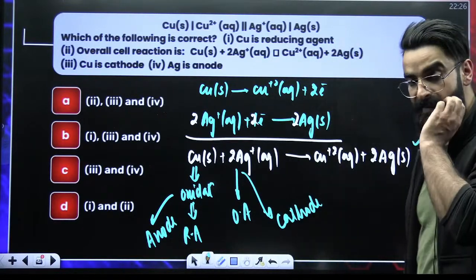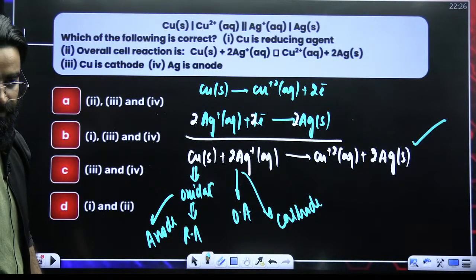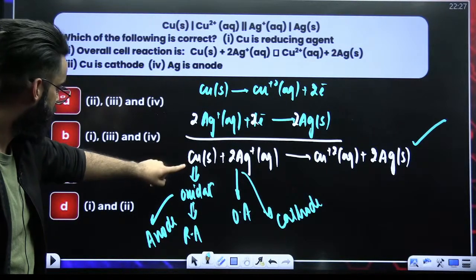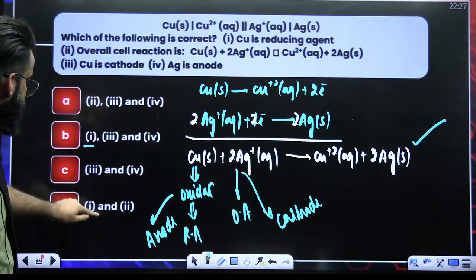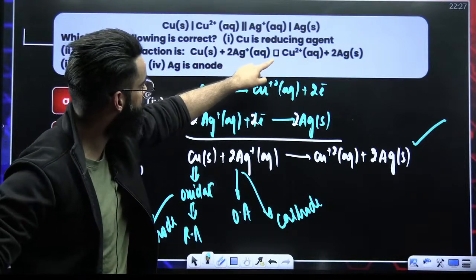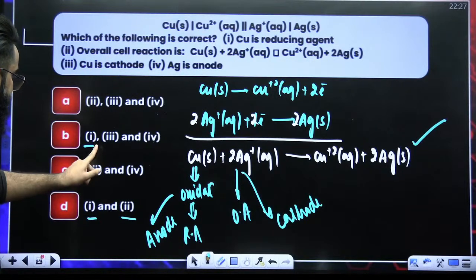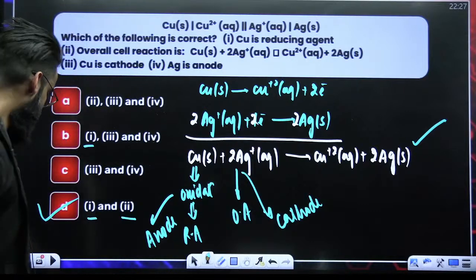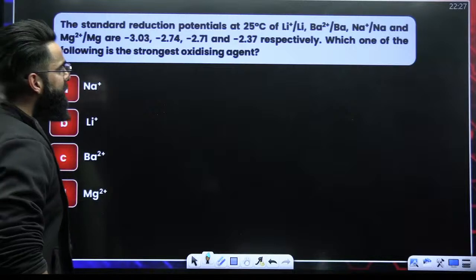Now you can check your answers. First one says copper is reducing agent. Is copper a reducing agent? Copper is undergoing oxidation, so yes, it is the reducing agent. That's correct, so one is correct. Overall cell reaction: copper solid plus 2 times Ag+ gives Cu2+ plus 2 times Ag solid. Yes, the second statement is also correct. So option D is the one which is correct. I believe I'm clear with this. All right. Tell me the answer of this one.